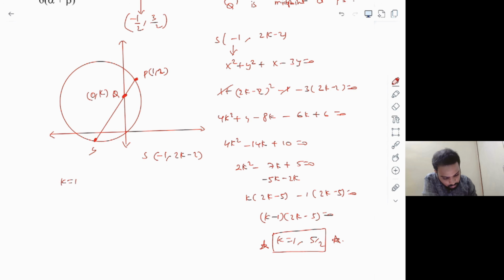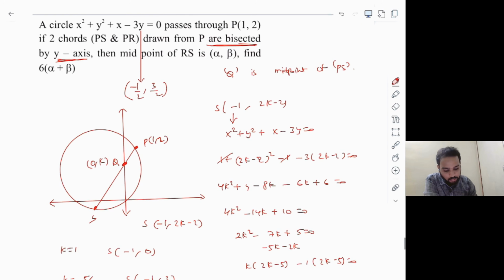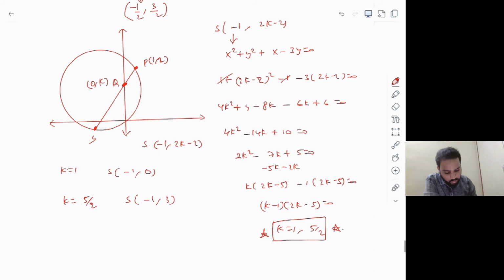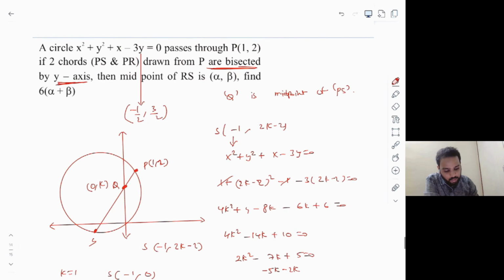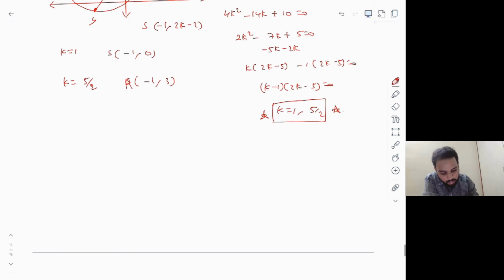If you put k is equal to 1, you get point S as minus 1 comma 0. Similarly, let's put k is equal to 5 by 2 now. If you put k is equal to 5 by 2, you will get minus 1 comma 5 minus 2, which is 3 here. But this time this is the other chord, right? PS is one chord, PR is the other chord, so you must take this as the second possible point, R. So finally you have point S and point R, and given that the midpoint of R and S is alpha comma beta. Now you know what to do.